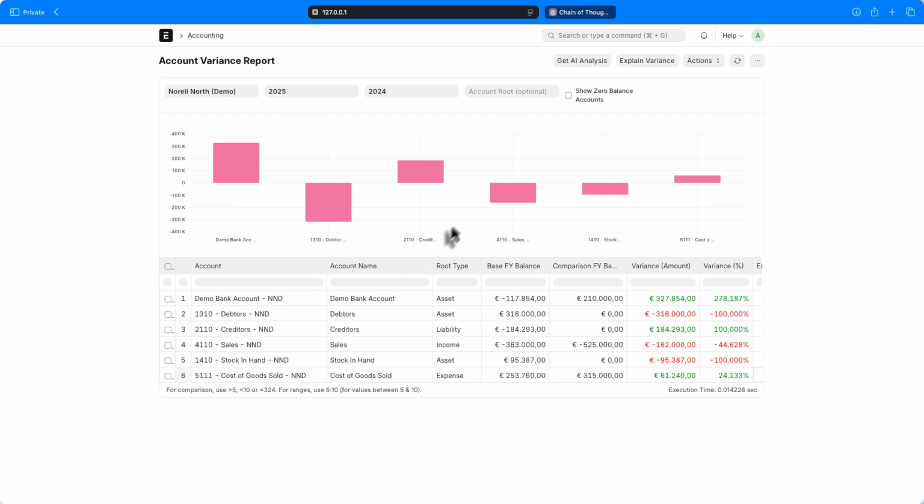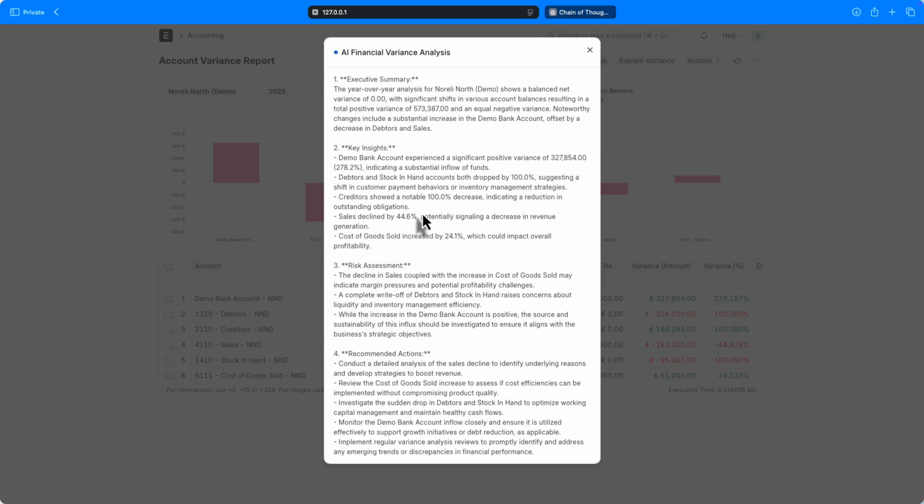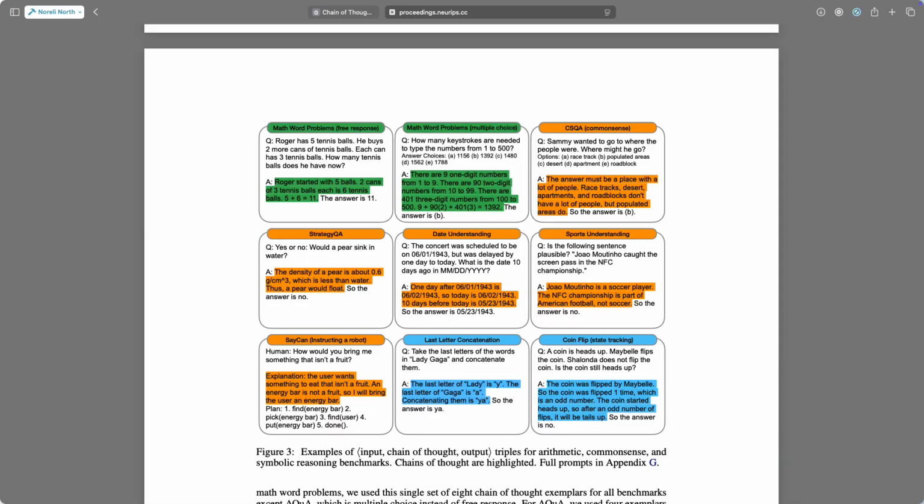Here's why this matters for variance analysis specifically. Variance analysis is about asking why. Why did this account change? What drove the difference? Traditional AI jumps straight to new vendors caused this. Chain of thought breaks down the why into 4 investigative steps. Quick recap. Chain of thought from Google researchers makes AI show its reasoning step by step.